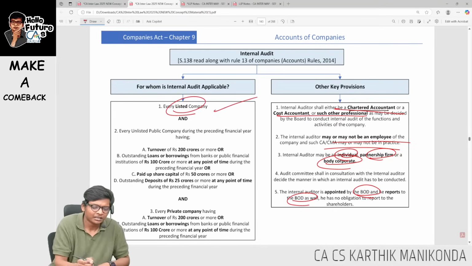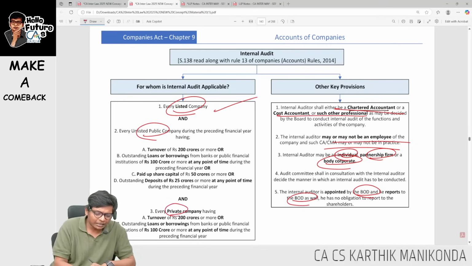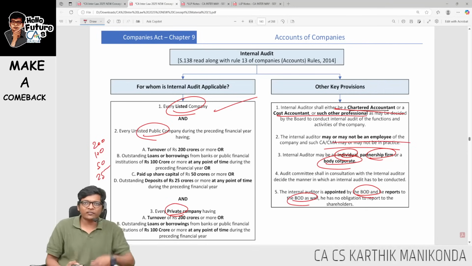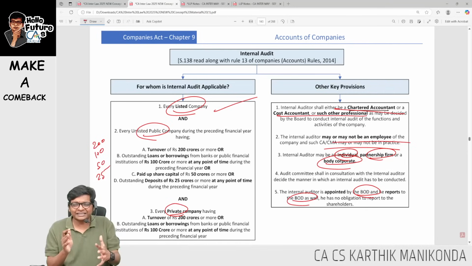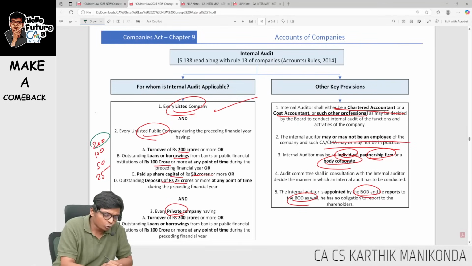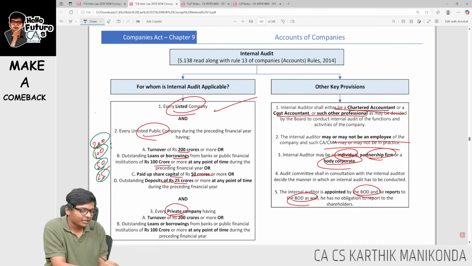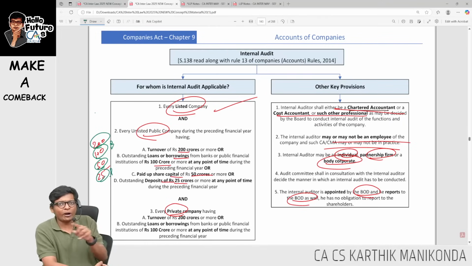Applicable for listed companies. For listed companies, almost all limits are applicable, guys. Next, unlisted public and then private company. The limits are basically 200, 100, 50 and 25, all in crores. Come on, you passed this exam now, you can earn in crores, guys. So turnover of 200 crores or more, loans and borrowings of 100 crores or more, paid up share capital of 50 crores or more, deposits of 25 crores or more. All this previous financial year, no sir. Turnover and paid up share capital, I will check for the previous financial year. Borrowings and deposits, I will check at any point in the previous financial year.